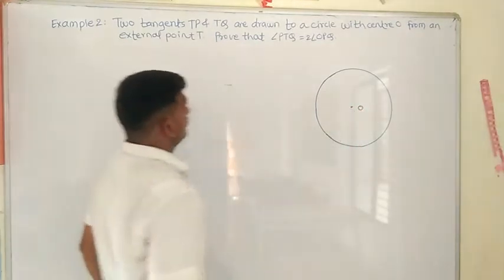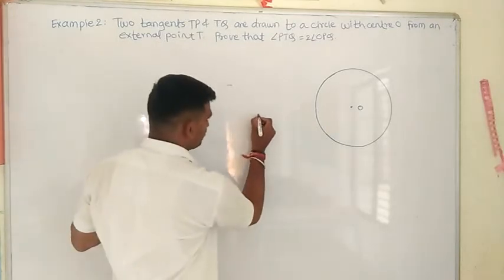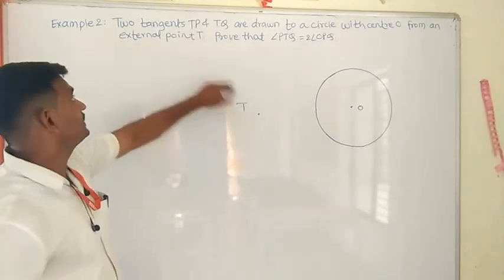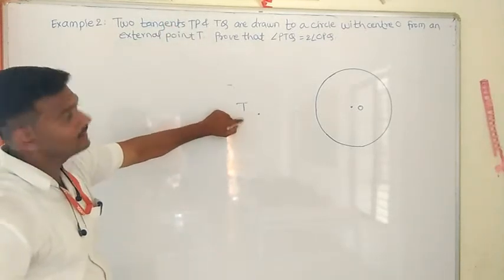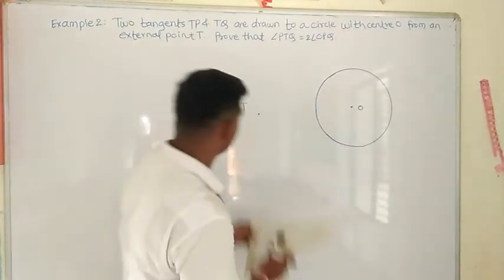Then there is an external point T. From this point T, there are 2 tangents, which are TP and TQ. I will draw 2 tangents TP and TQ.